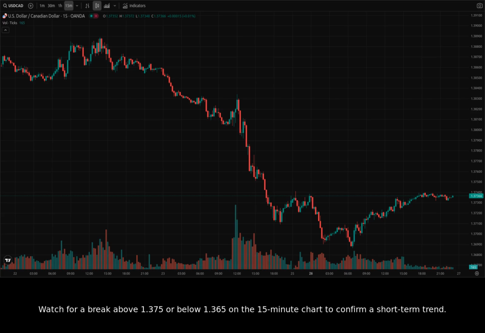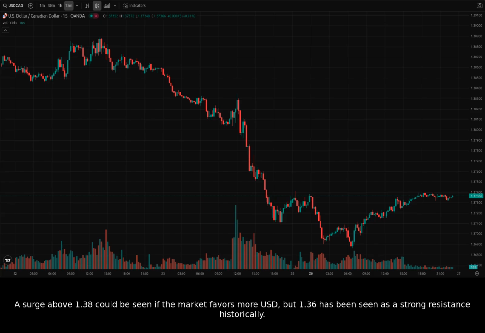Watch for a break above 1.375 or below 1.365 on the 15-minute chart to confirm a short-term trend. A surge above 1.38 could be seen if the market favors more USD, but 1.36 has been seen as a strong resistance historically. So, to recap, key price levels to watch include 1.365 as a potential support break and 1.375 and 1.38 as potential resistance levels.